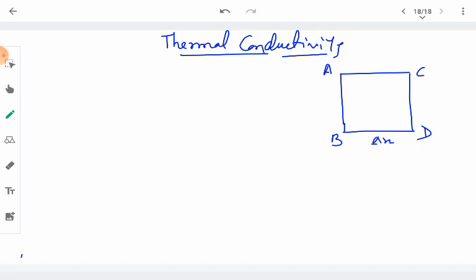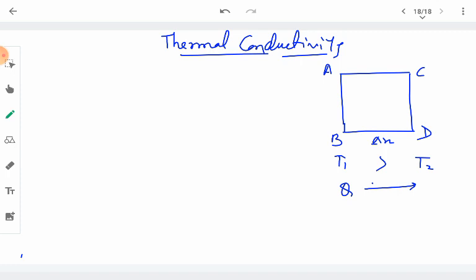Suppose that the face AB is at higher temperature T1 and CD is at lower temperature T2, and T1 is more than T2. So transfer of heat will take place from the hot face AB to the cold face CD.